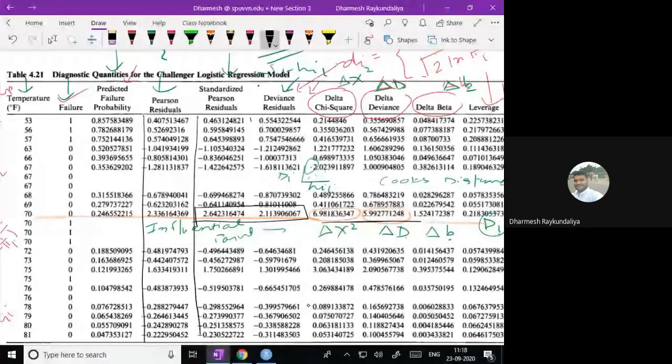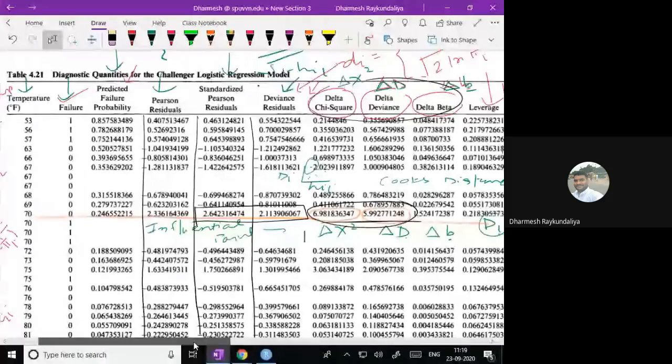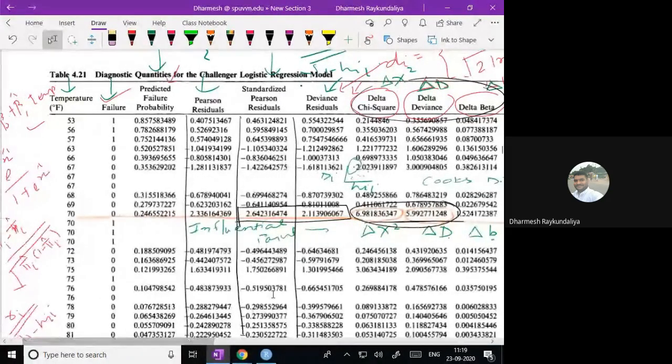No. So you would say that there are no outliers, no influential points, and we have developed the models. But when you calculate this diagnostic summary, you can identify that this point is different and is an influential point. You can see that at 70, most of the time the O-ring failed, but in this case at 70 the O-ring did not fail.